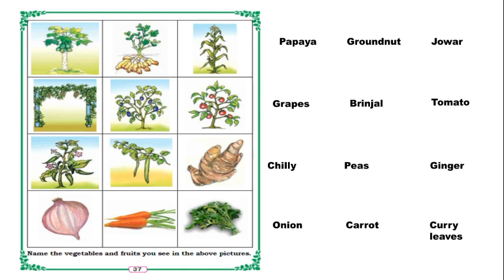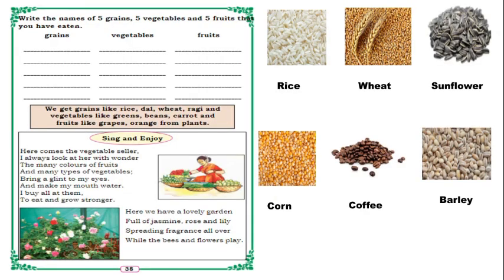Okay. So children, as we know, all the plants will give fruit, leaves and all. But particularly, we will use particular fruits, leaves and all. In banana plant, we will use leaf, fruit, stem and all. But in papaya plant, papaya tree, we will use only fruit. Yes, no? Yes. So we have written the names of these plants here. So next, write the names of 5 grains, 5 vegetables and 5 fruits that you have eaten.